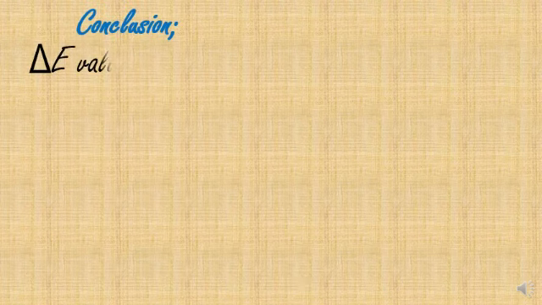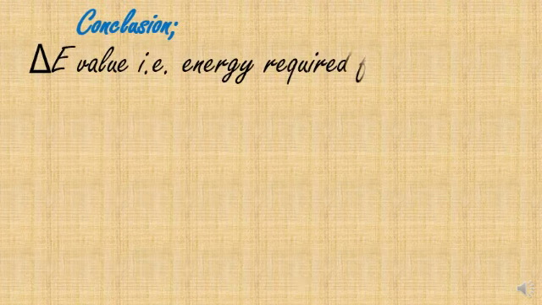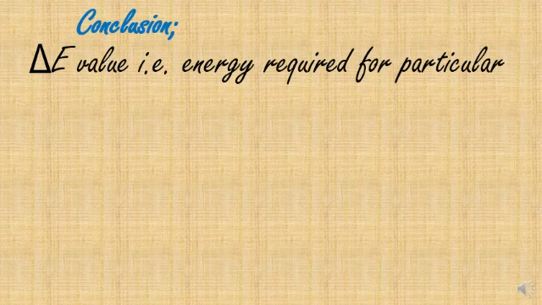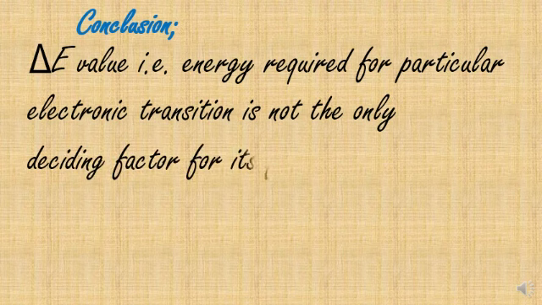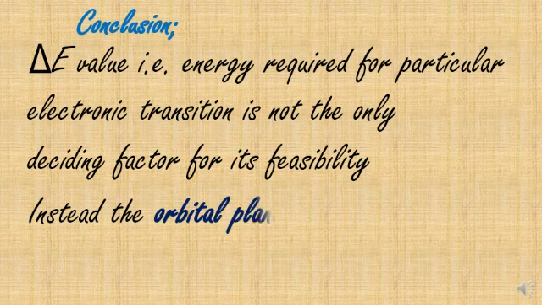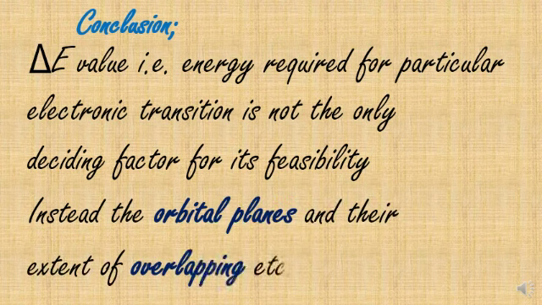Now conclusion: delta E value, the energy required for a particular electronic transition, is not the only factor which decides its feasibility. Instead, the orbital planes and their extent of overlapping, how effective the overlapping is, that is important.